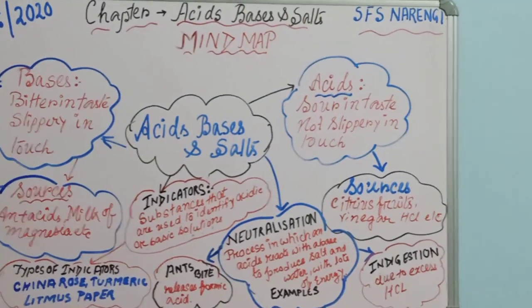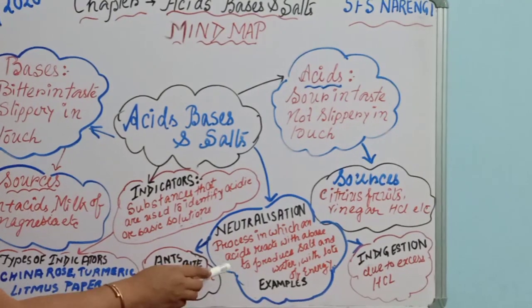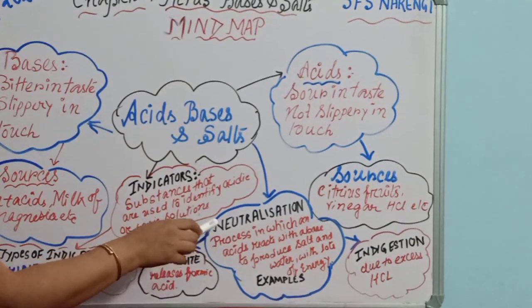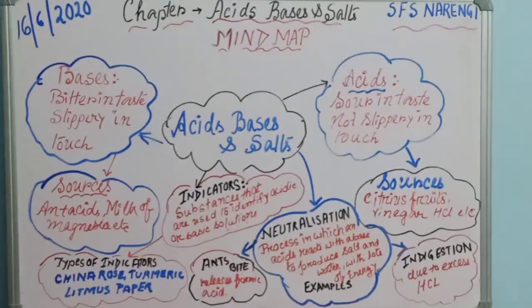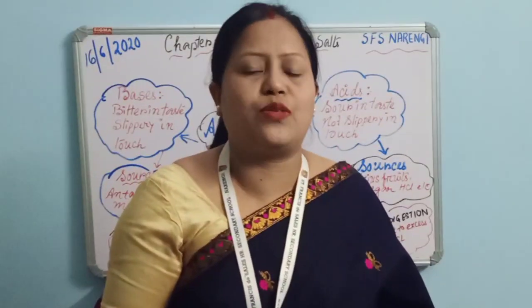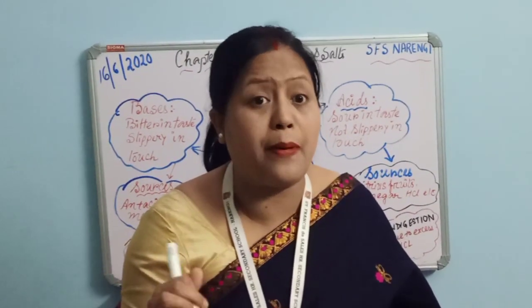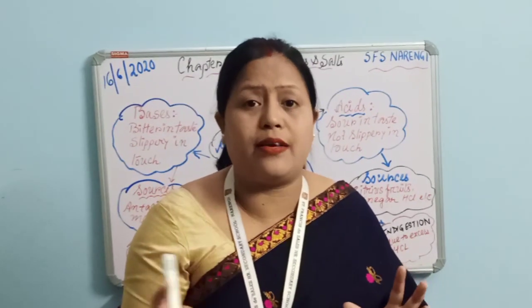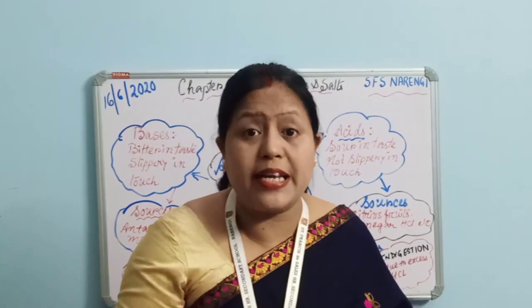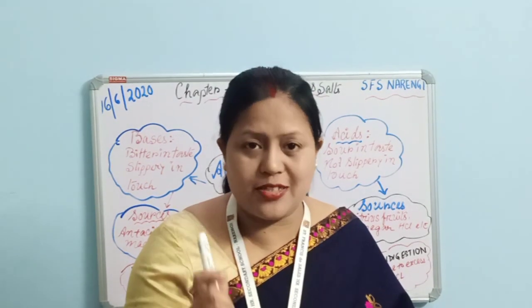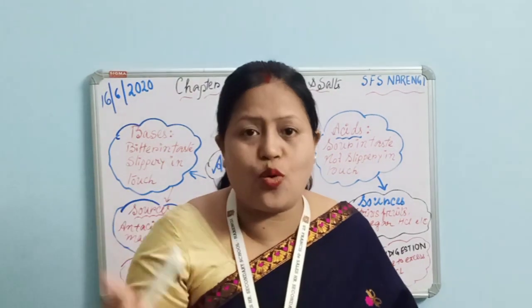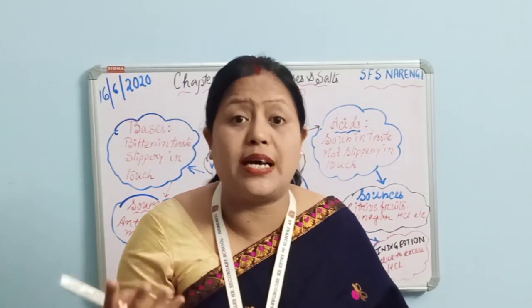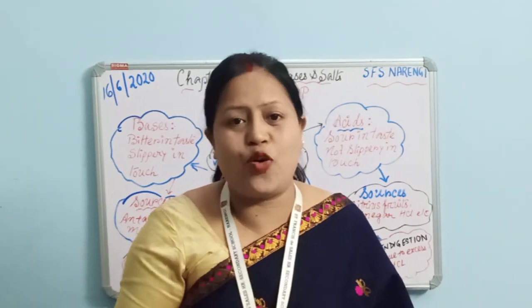After this, there were a few more examples that I have not written here. You can add those examples as well. So children, I think you are all clear with the mind map. If you make it in a proper manner and add different concepts, your learning will become easier. So I would suggest that for every chapter, please try to make at least one mind map in order to correlate all the concepts, which will make your learning easier. I hope you have understood this.